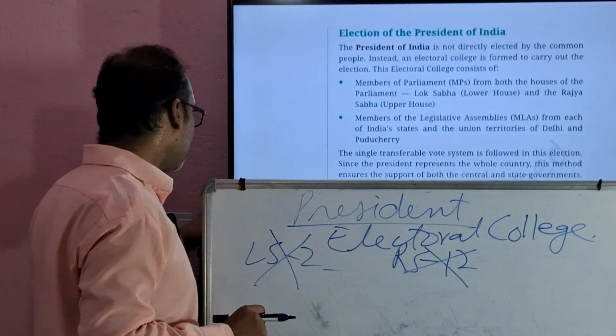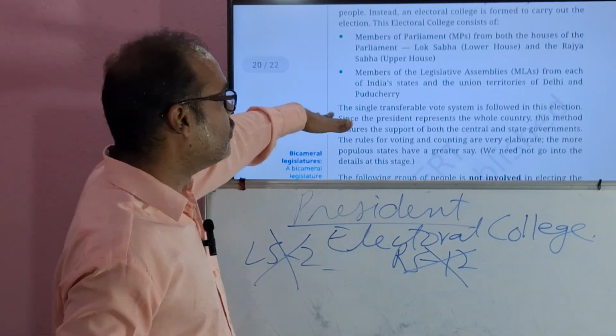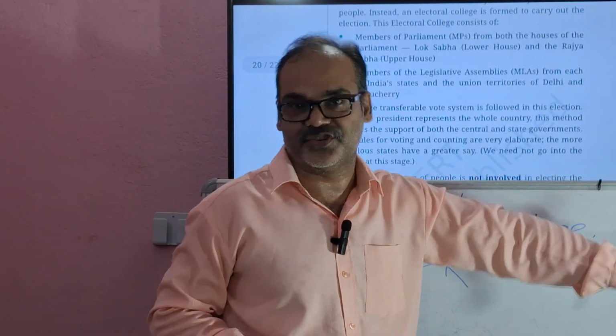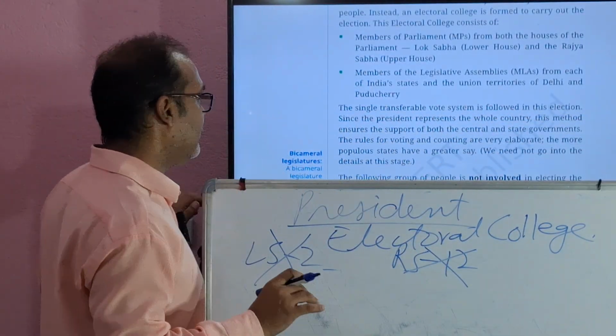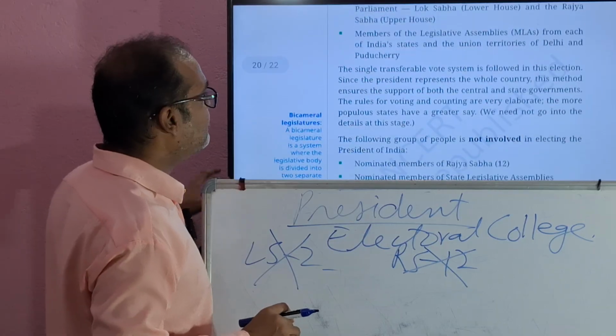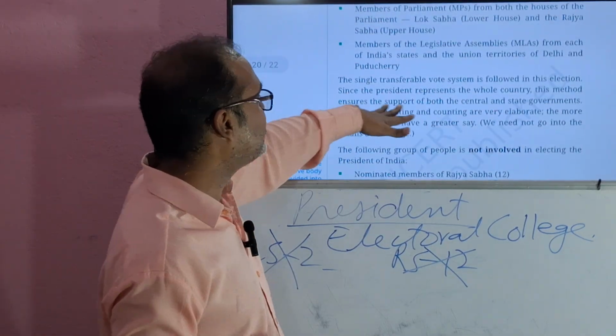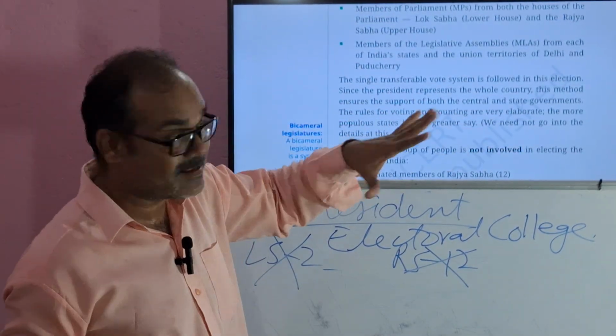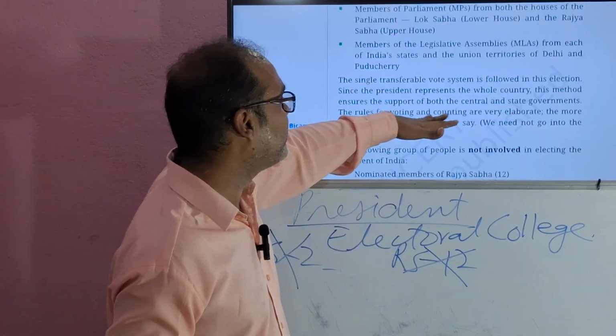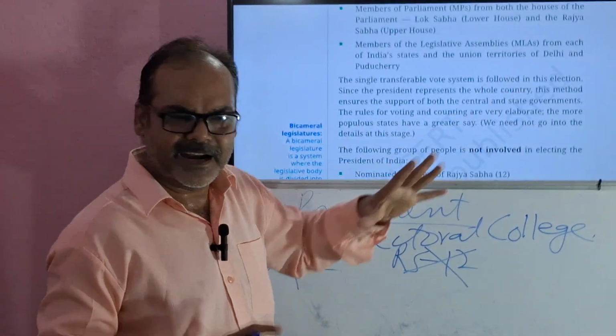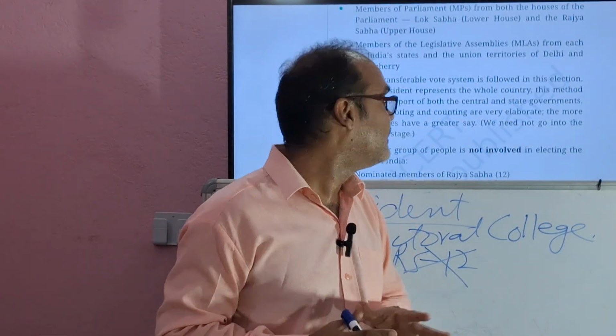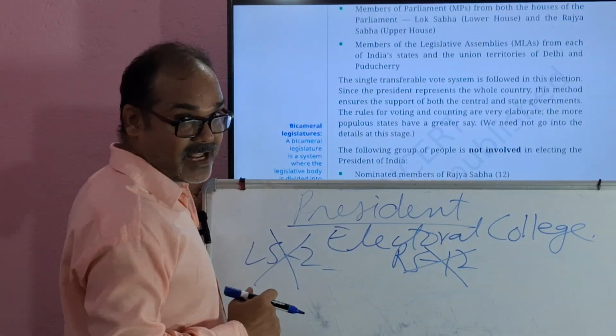Next, it is also carried out through the single transferable vote system. Same thing. Since the president represents the whole country, this method ensures the support of both the central and state government. The rules for voting and counting are very elaborate. It is a very complex process, right? The more populous states have a greater say.